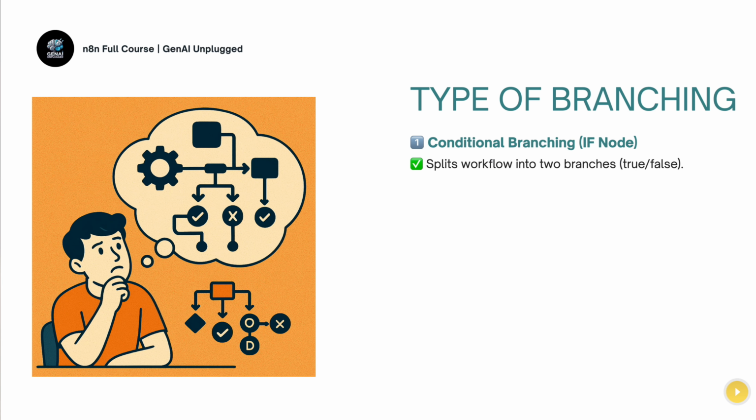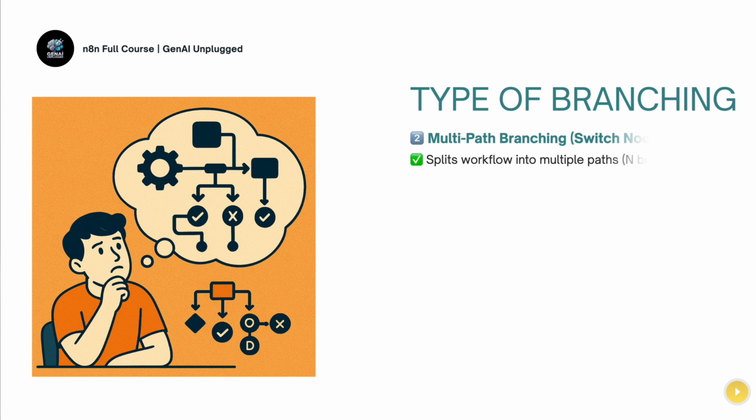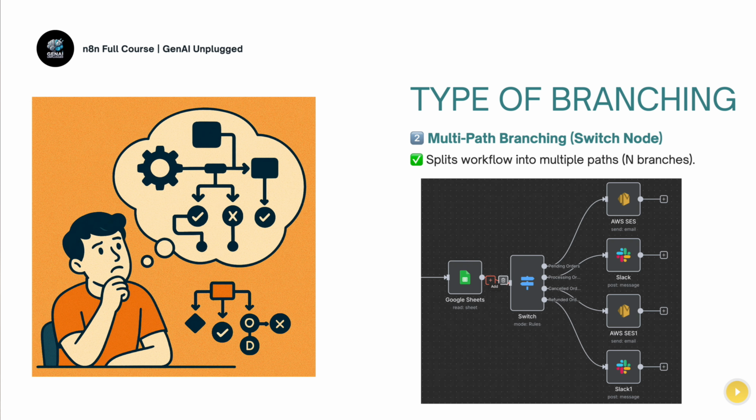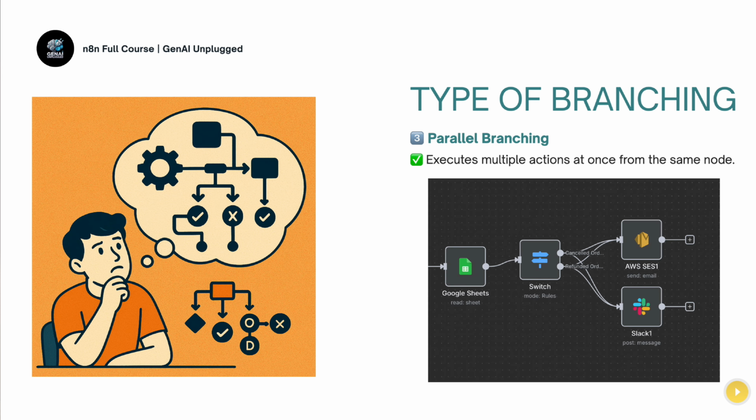First one is the conditional branching, which is based upon if and else condition, and this splits our workflow in two different branches. Second one is multipath branching, where switch node is used in order to split multiple conditions based on whatever input is coming and matching to a particular condition, and I'm going to explain this with the help of an example very soon in this lesson. But in short, in this type of branching, you have multiple branches, more like n branches based on the conditions specified in the switch node. And third one is the parallel branching, where multiple actions are performed from the same node.